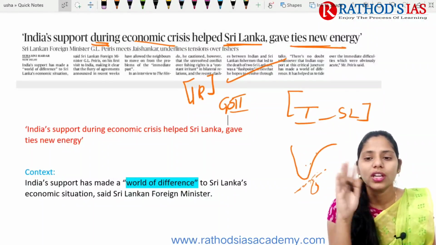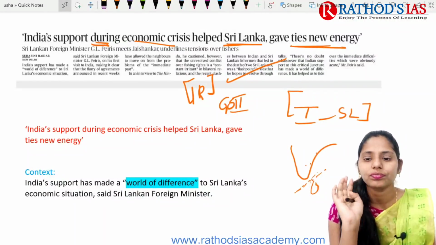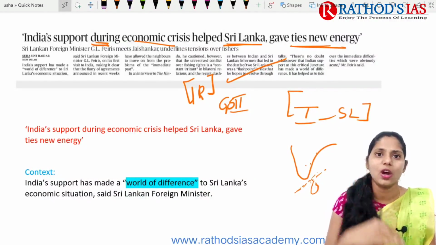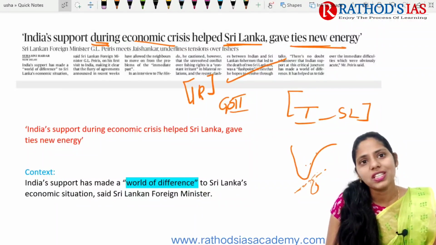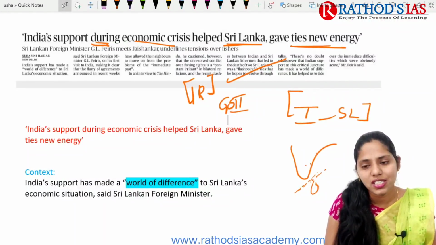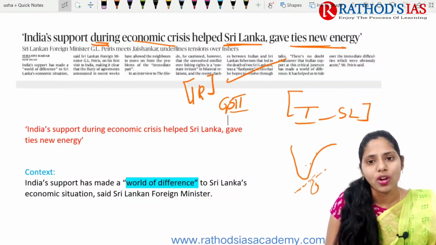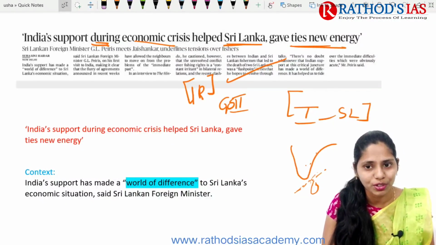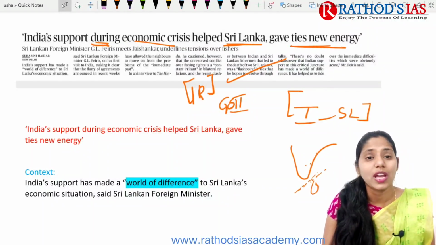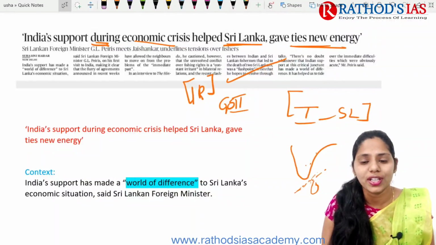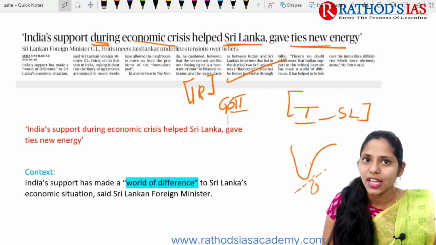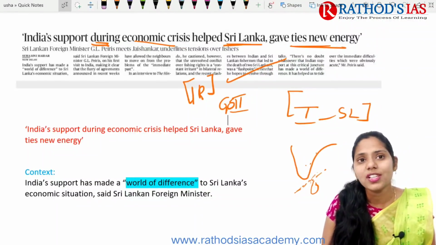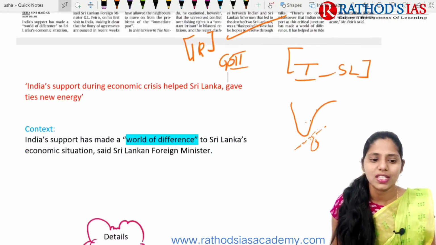If you're talking about India Sri Lanka relations, actually we have ups and downs in these relations. There is an increasing Chinese presence seen in Sri Lanka, and even projects which are handed over to China compared to India. These are some issues, and even the fishermen issue is also one of the biggest challenges between India and Sri Lanka. So now let us try to see this topic in great detail.